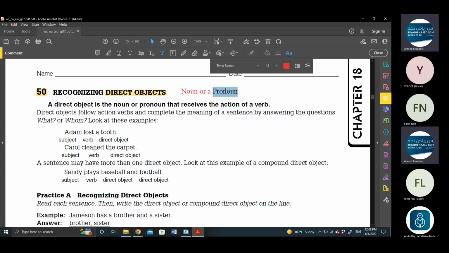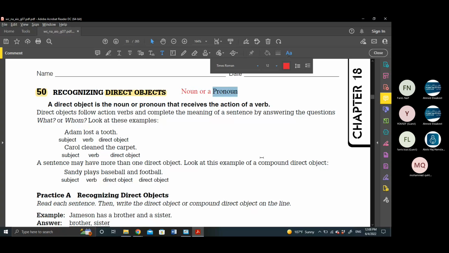And the pronoun, we have a pronoun like he, she. So I, he, she, it, we, you, and they.